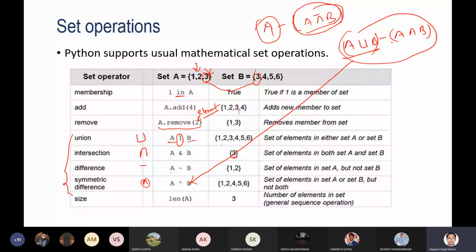Okay, size, you can utilize the len function to compute the size of the set. That is similar. Okay, so to remove an item from the set, you can use remove. Here remove banana, so it will remove. And you can use discard. What is the meaning of discard, or what is the difference between remove and discard?